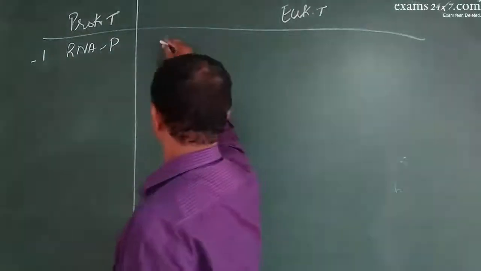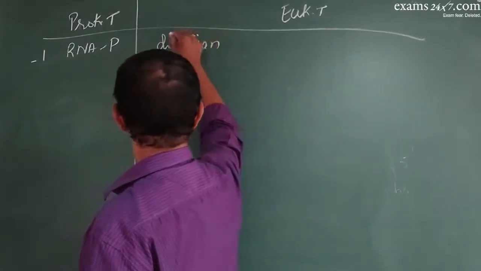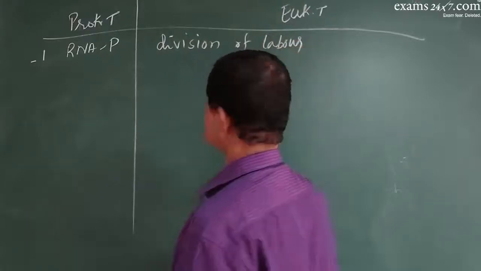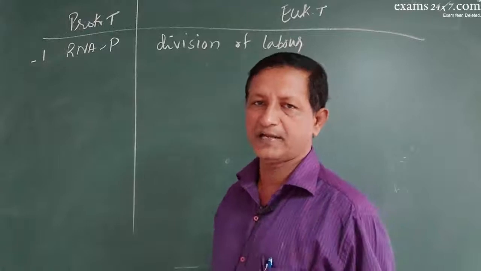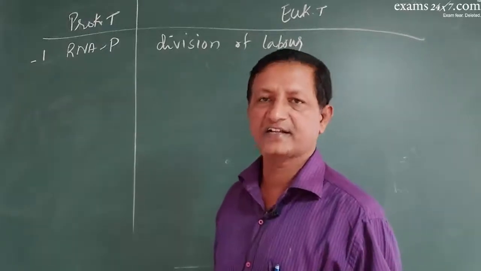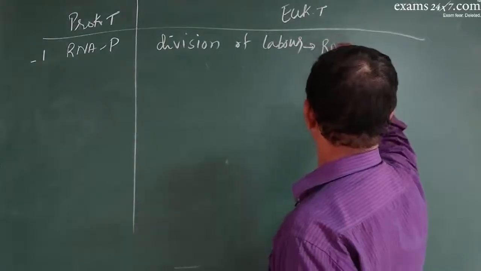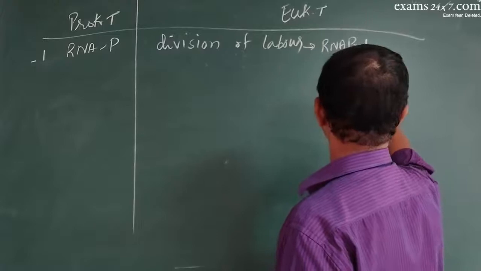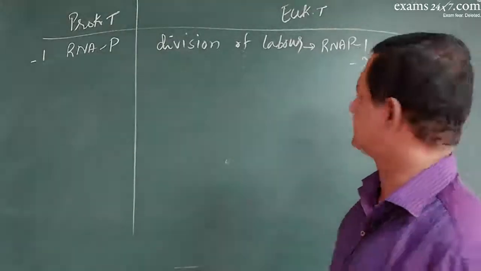But in eukaryotes there is something called division of labor. There is division of labor, meaning for each type of RNA there is a distinct RNA polymerase. What is that? RNA polymerase 1, RNA polymerase 2, RNA polymerase 3. So 3 RNA polymerases are there.